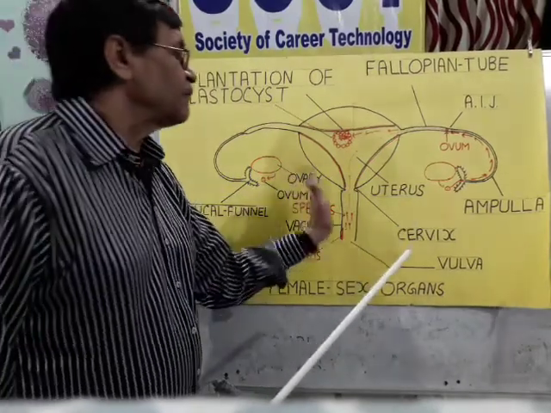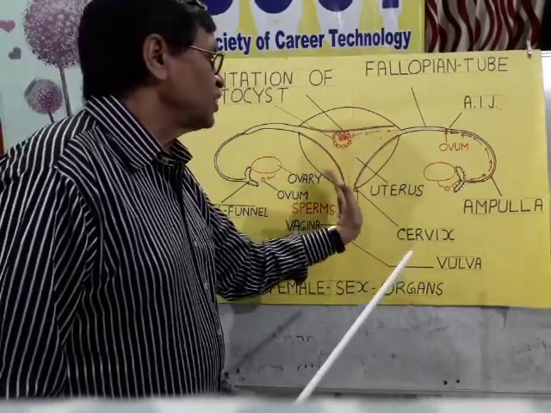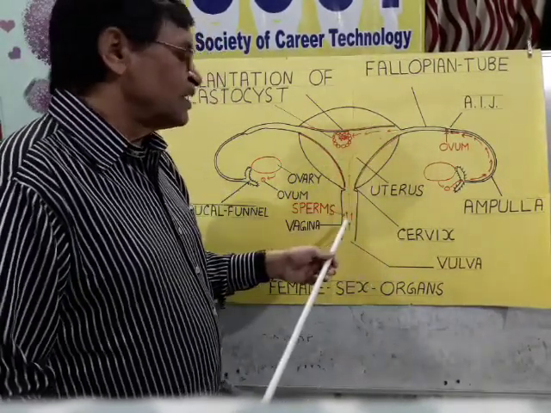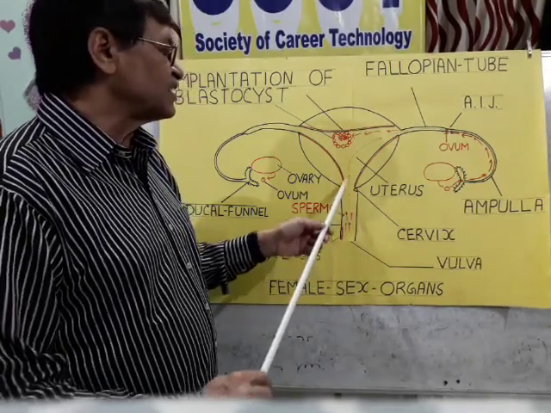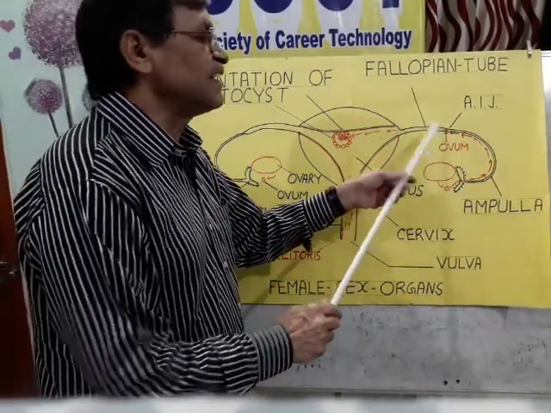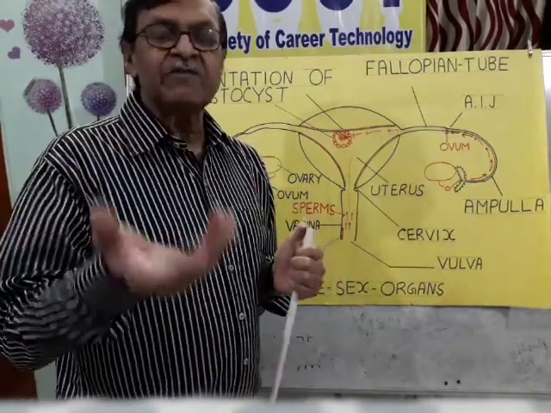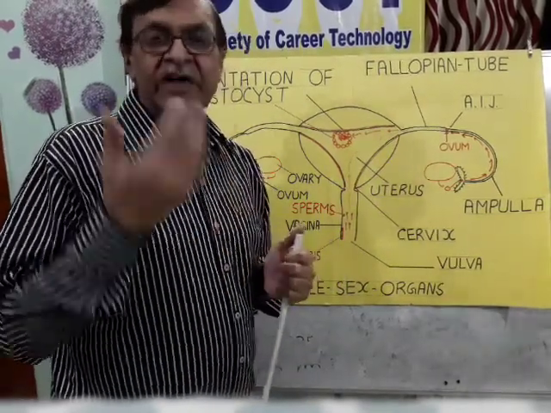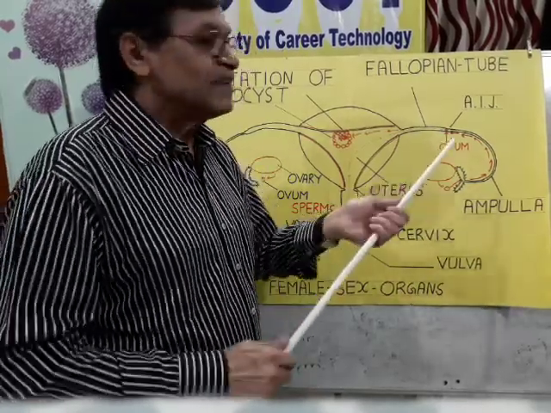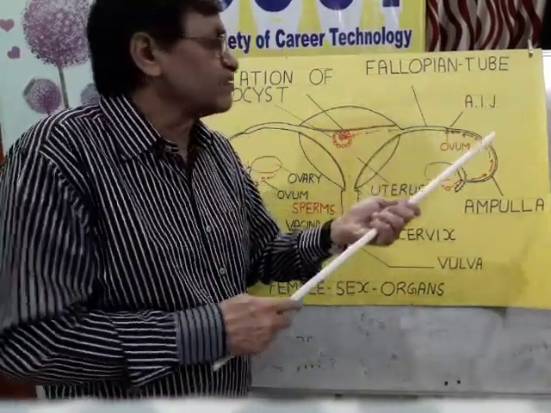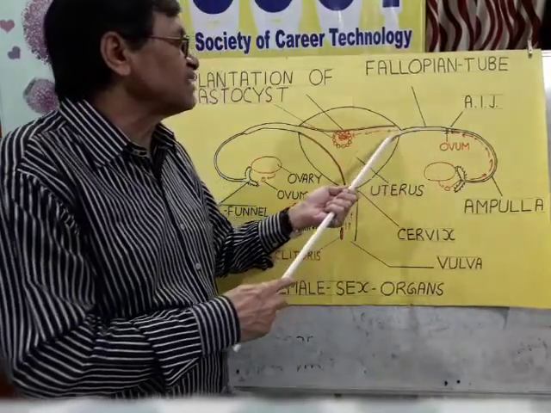On the other hand, another group of cilia beats in such a fashion that they help in bringing the sperm from the vagina up to this AIJ. And when both meet, fertilization occurs and a zygote is formed. Then cleavage starts again and it starts moving in this direction.